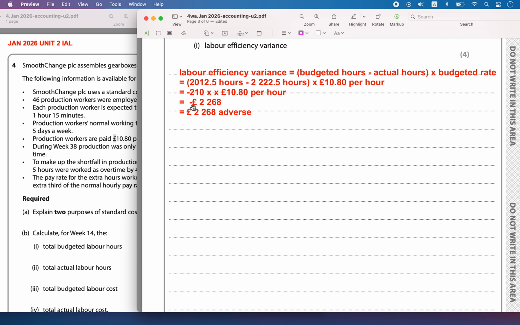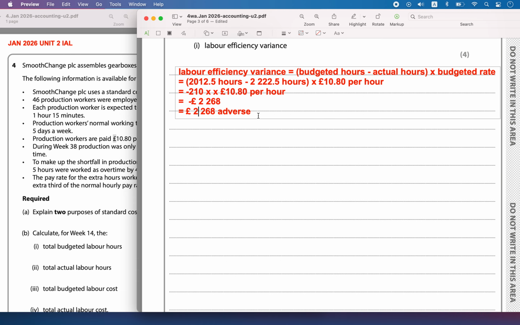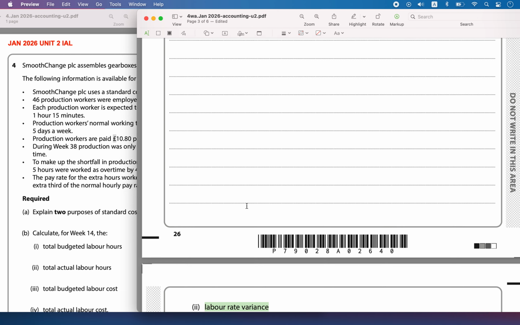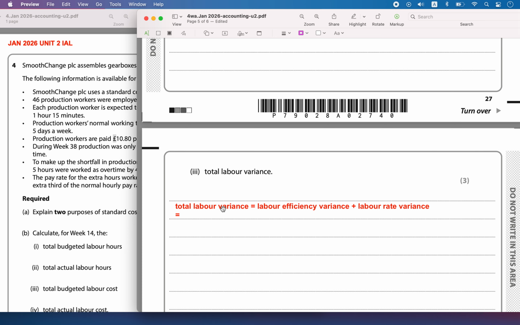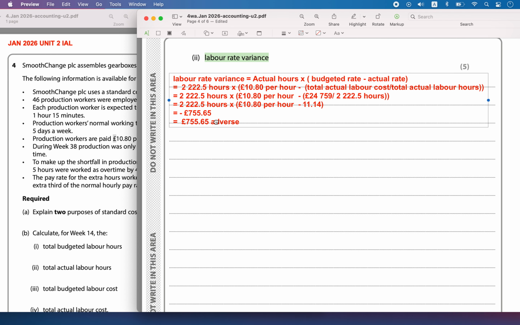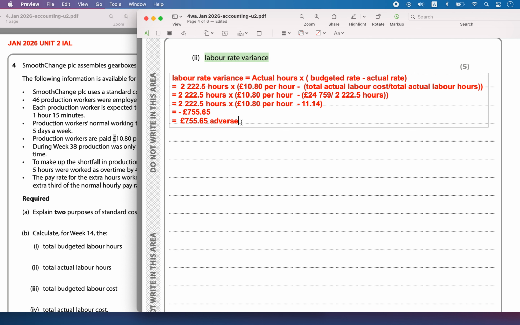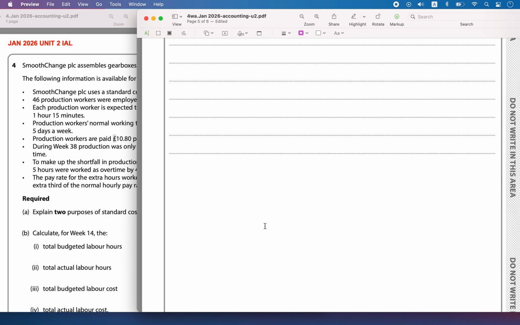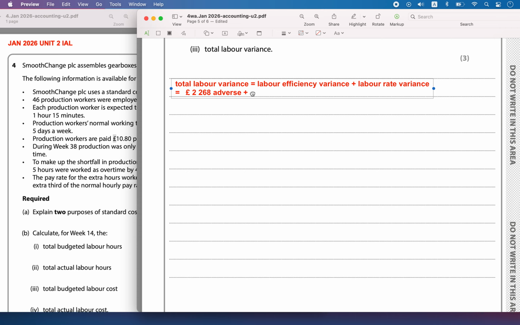So that is going to be equal to, we have the labor efficiency variance as 2268 adverse, okay, 2268 adverse, plus the labor rate variance was 755.65 pounds adverse.